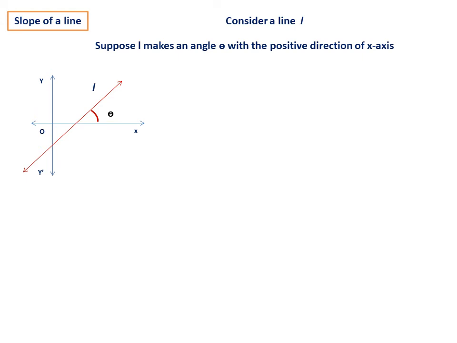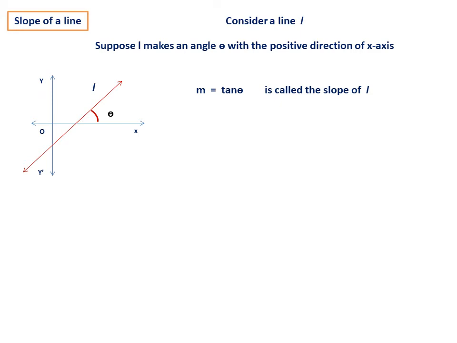So suppose L makes an angle theta with the positive direction, very important, positive direction of the x-axis. I have indicated it by the red line on the x-axis. So in this direction, you have to take the angle theta as the angle between the x-axis, positive direction, and the line. So that is theta. Then m equal to tan theta is called the slope of L.